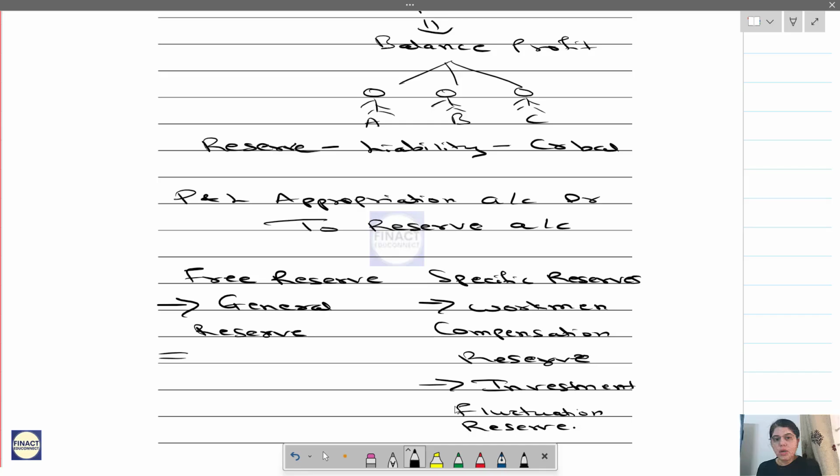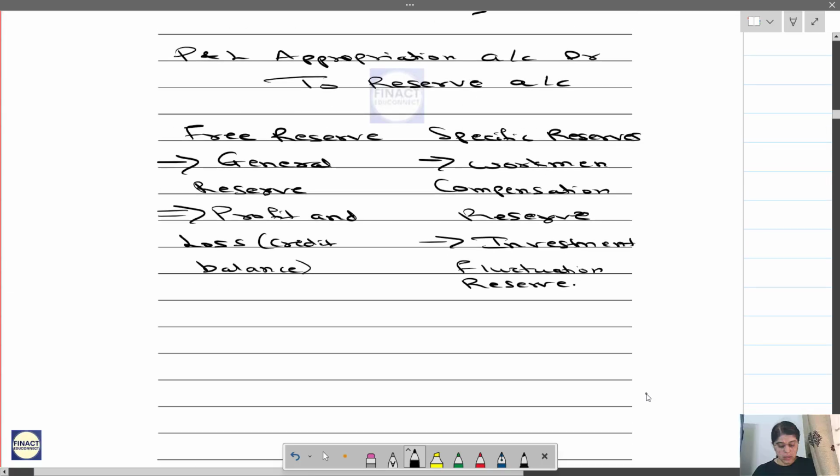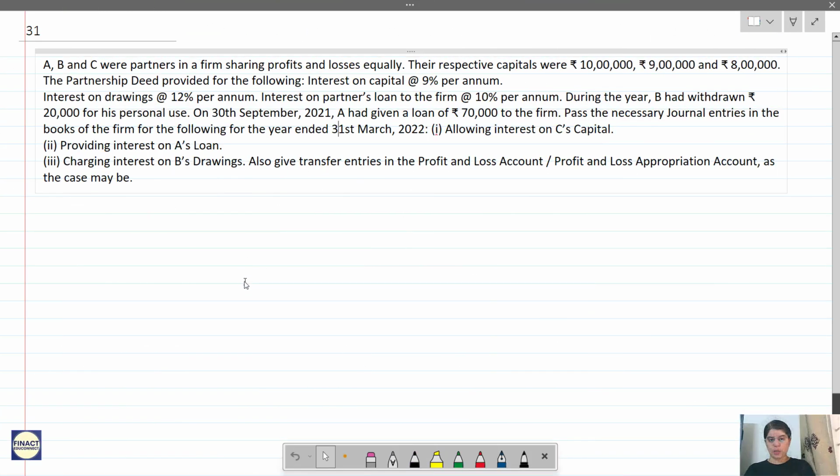One more is that you keep the amount in the profit and loss account itself. If the profit and loss account shows a credit balance, it is a kind of reserve. Instead of creating another reserve, you keep it in the profit and loss account showing a credit balance, and the balance profit will be transferred to partners. Any doubts here?